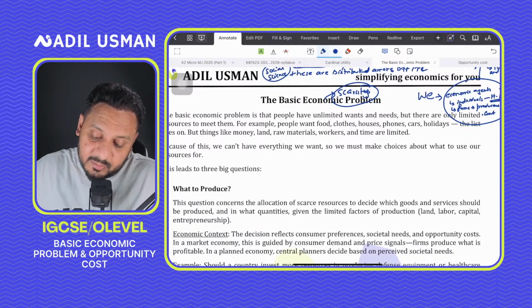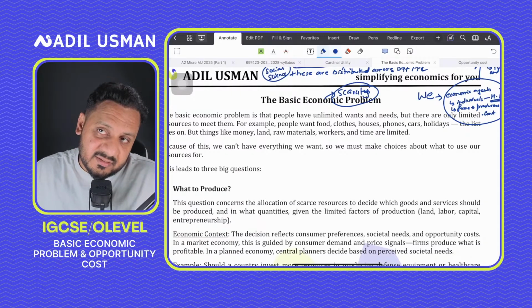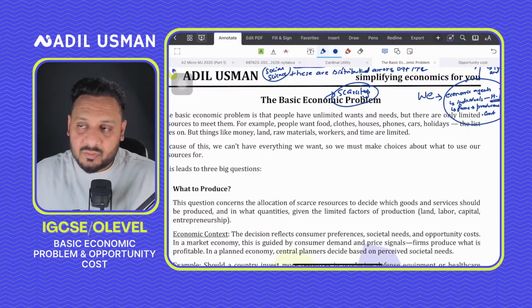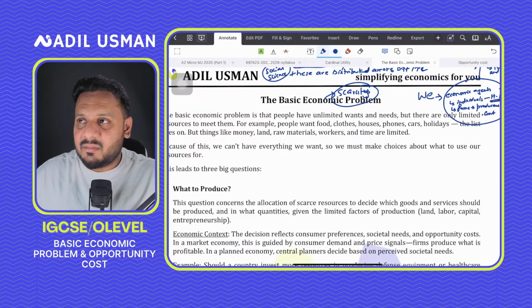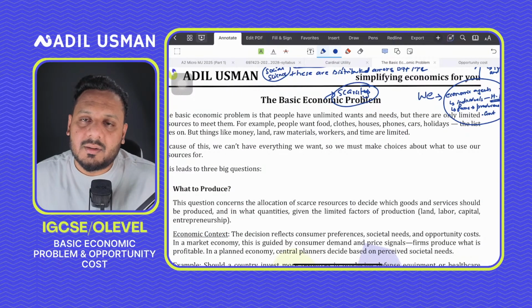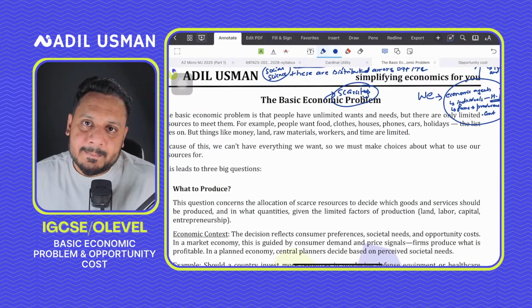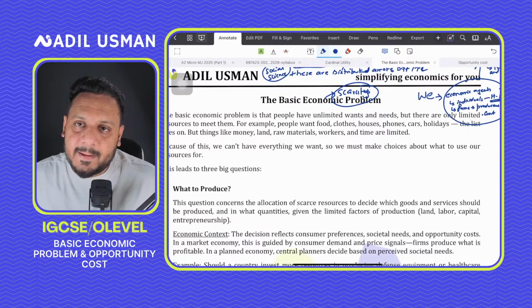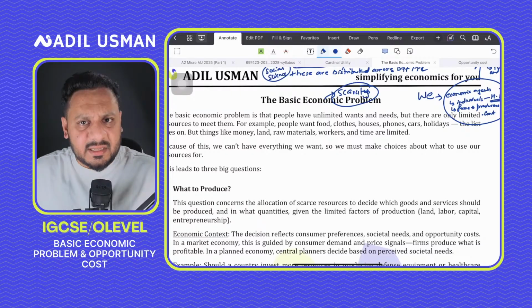So remember that the more goods and services are produced in the economy, whether those goods and services are just chocolates being made or furniture being made, or whether more hospitals or schools, you can say anything that is being made, right?